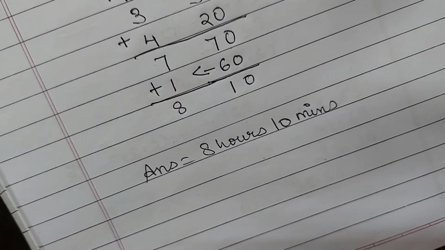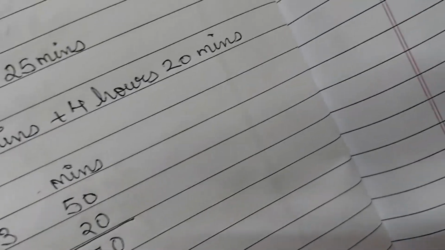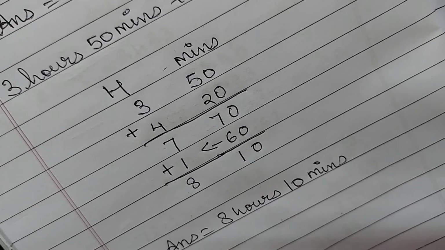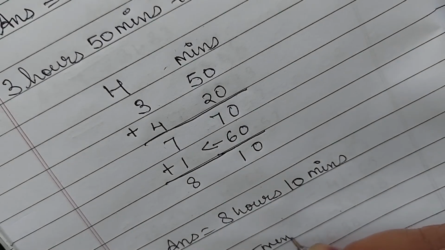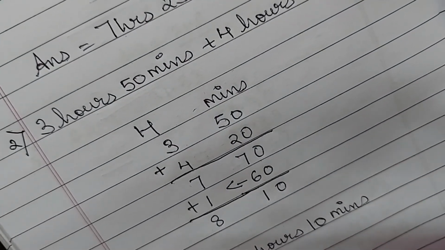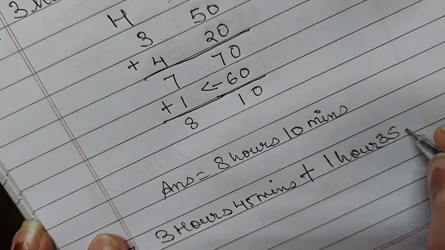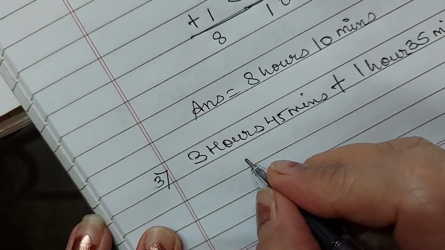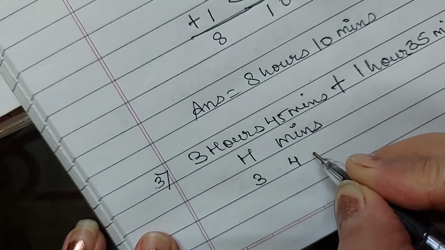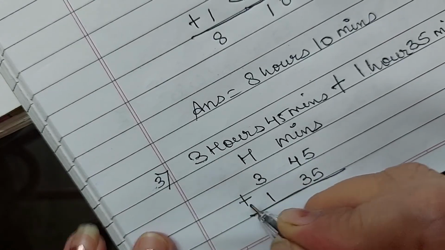I hope you all are understanding it. So coming to the third question. Your third question is 3 hours 45 minutes plus 1 hour and 35 minutes. Okay children, in the same way, same method, this is 3, this is 45, here it is 1 and here it is 35.